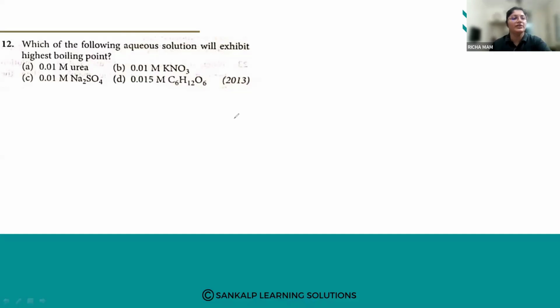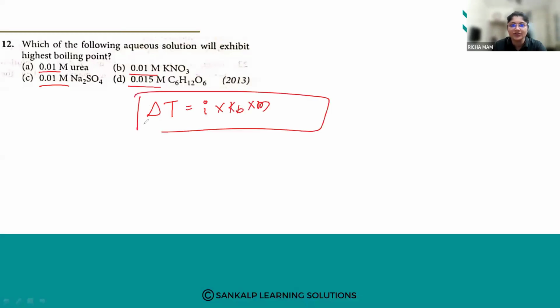So here, when we are calculating the boiling point, they have given 4 solutions and you have to tell which will show the highest boiling point. You can see the concentration here is the same. The elevation in boiling point is given by i into Kb into m. So this is the formula which we are going to use.